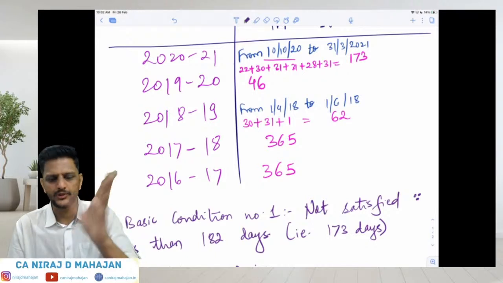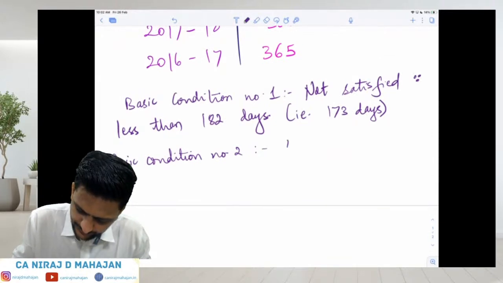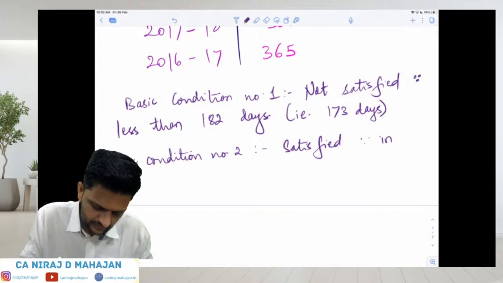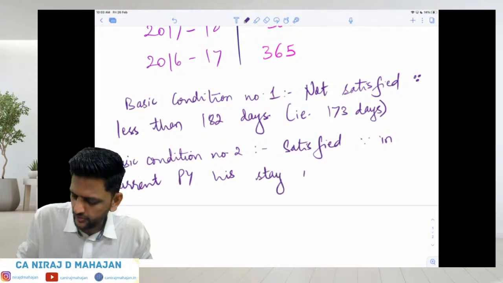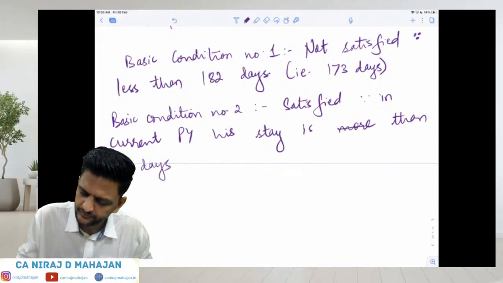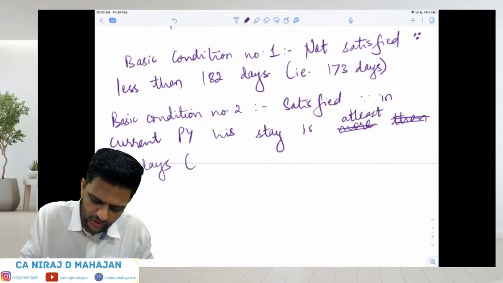That is absolutely clear over here. Satisfied, since in the current PY his stay is more than 60 days, or at least 60 days. That is how much?